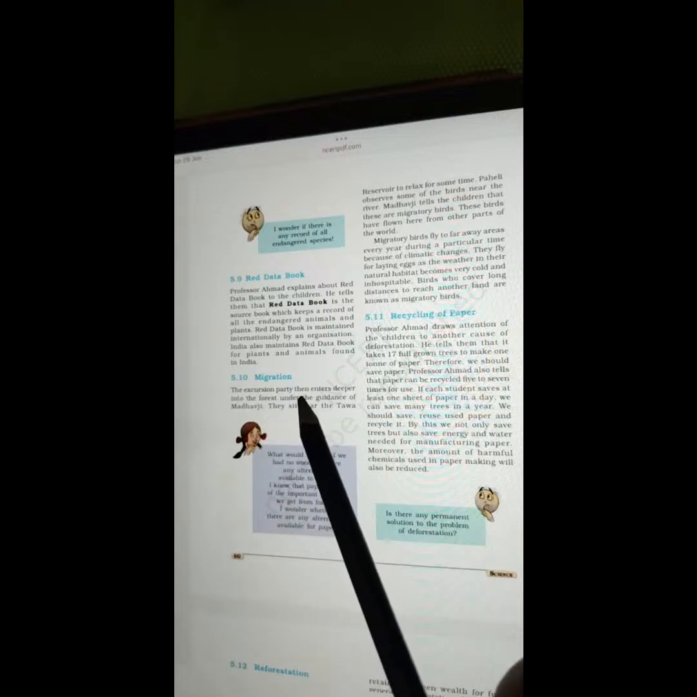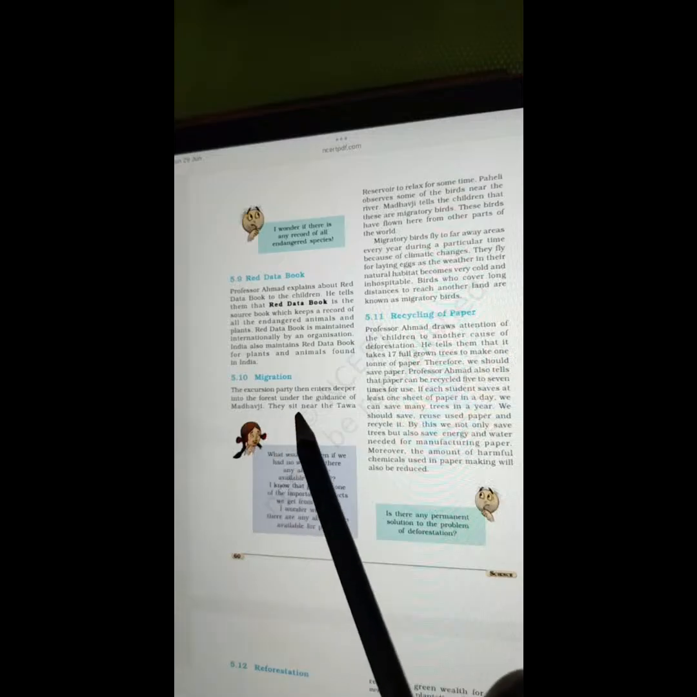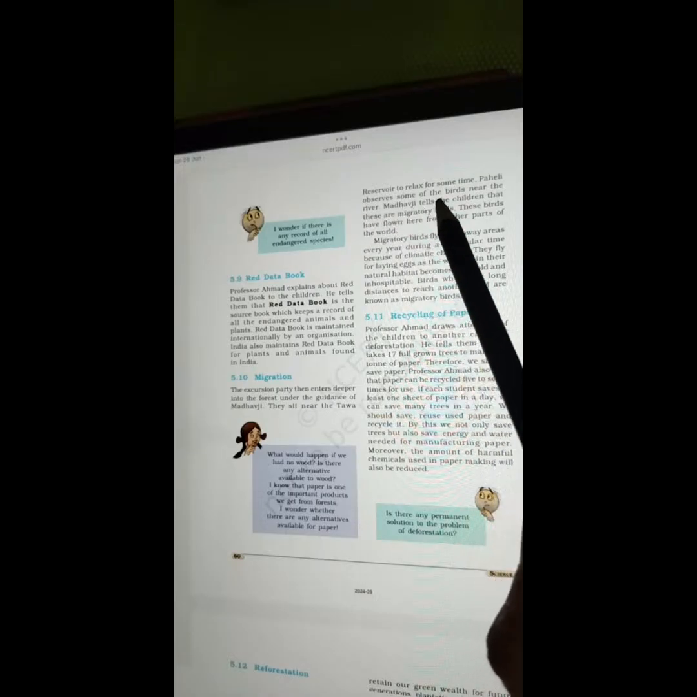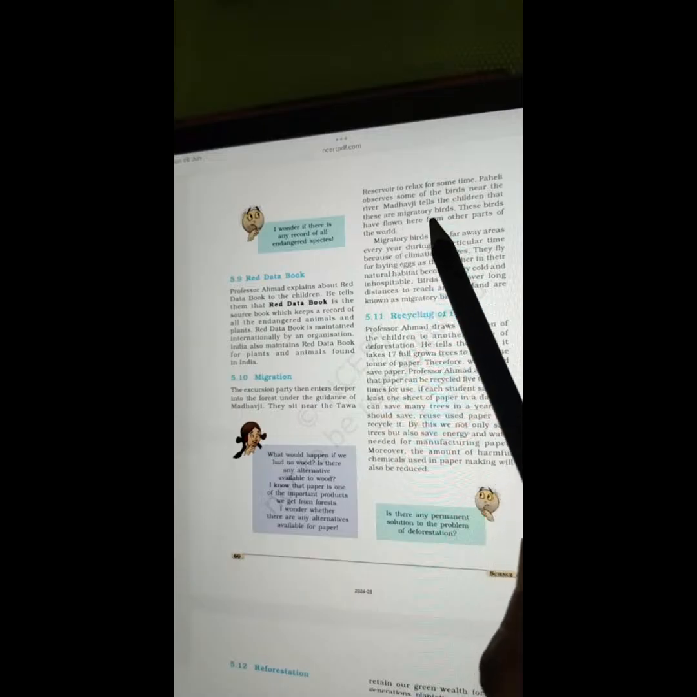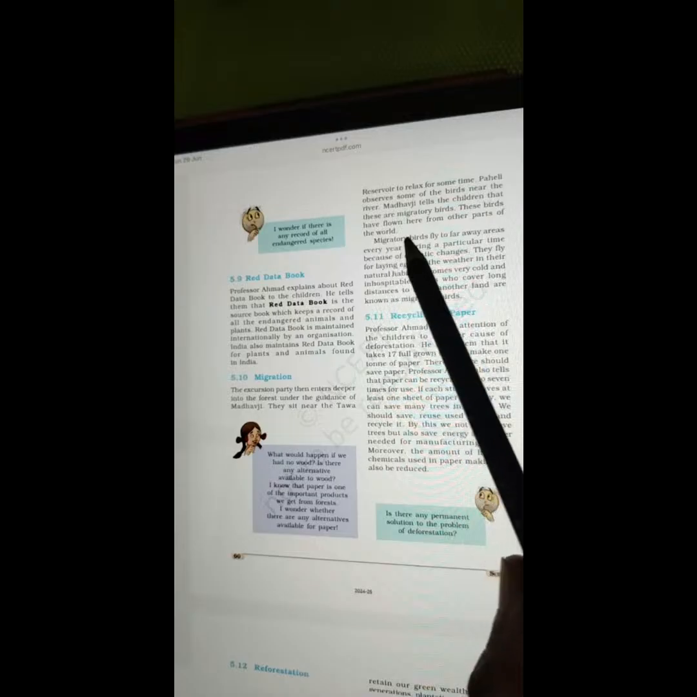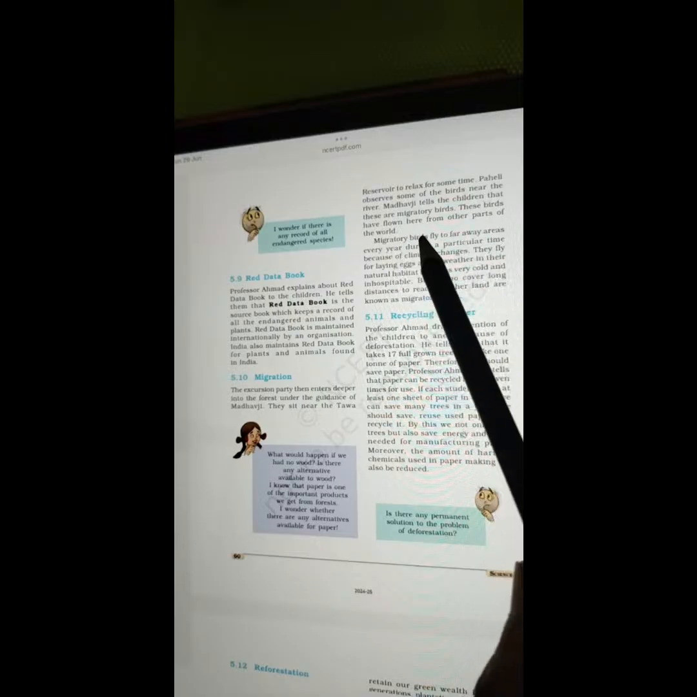5.10 Migration. The excursion party then enters deeper into the forest under the guidance of Madhavji. They sit near the Tawa Reservoir to relax for some time. Paheli observes some of the birds near the river. Madhavji tells the children that these are the migratory birds. These birds have flown here from other parts of the world.